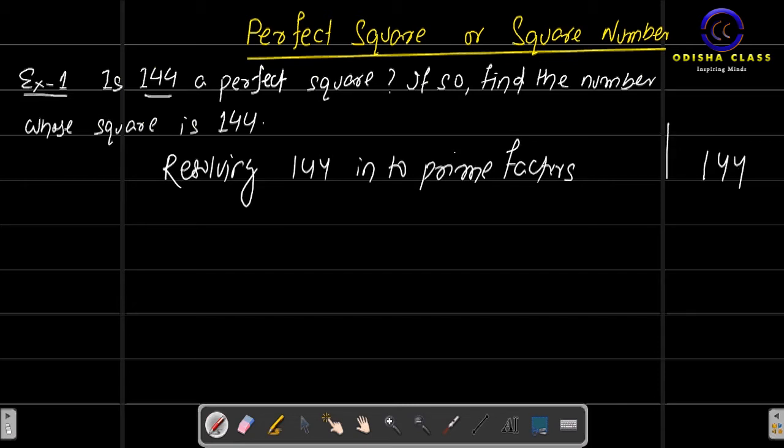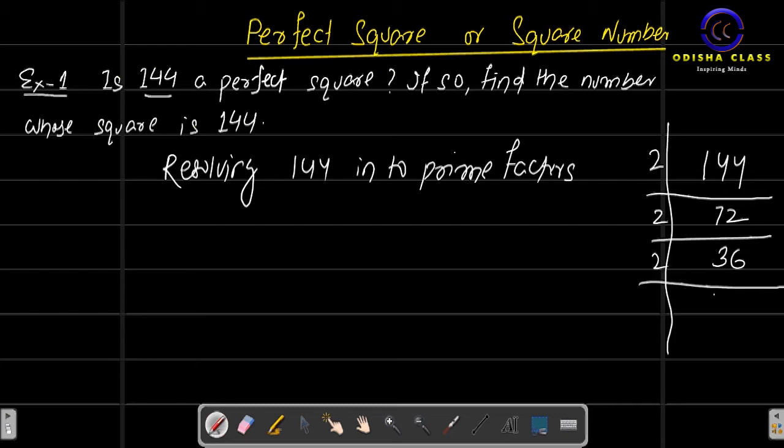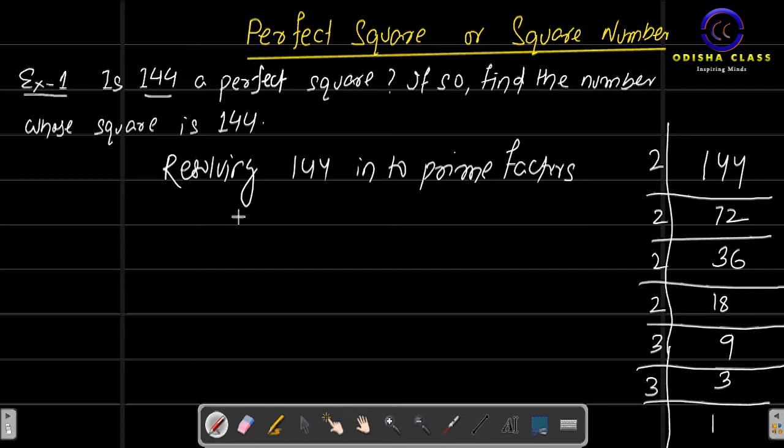144. You will divide it by 2, it will become 72. Divided by 2, it will become 36. Divided by 2, it will become 18. Divided by 2, it will become 9. Okay. Then divided by 3, it will become 3. Then divided by 3, it will become 1. So after doing the prime factorization, we get